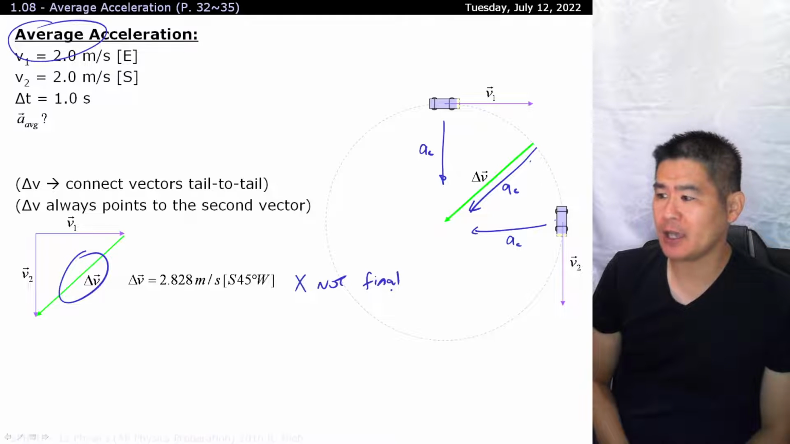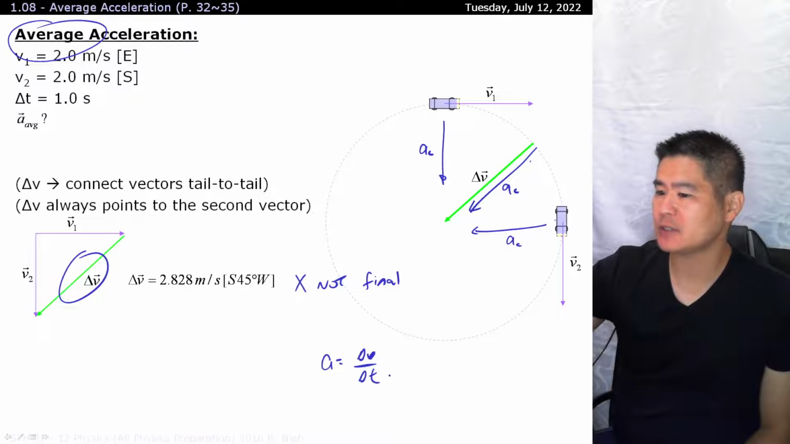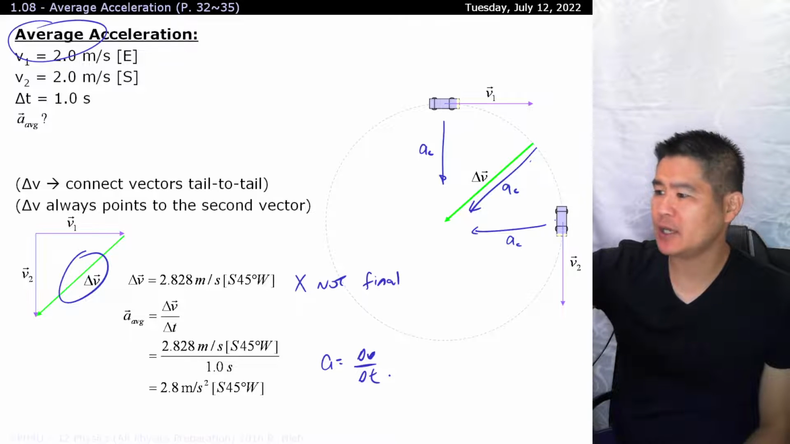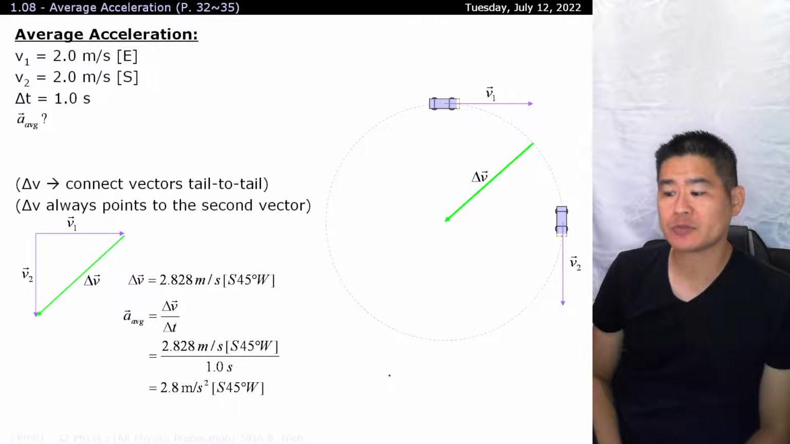To find out your A average, you need to take it and divide by time, right? A is equal to delta V over delta T. Sub it in, crunch it out, and there's our final answer. Our rate of average acceleration is 2.8 meters per second squared, south 45 degrees west.